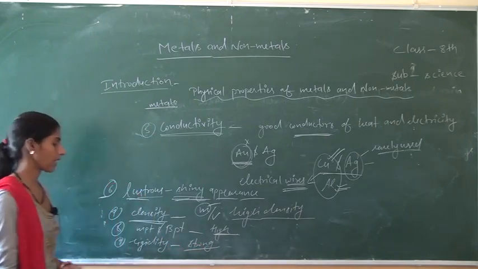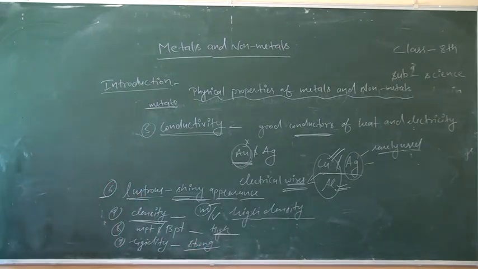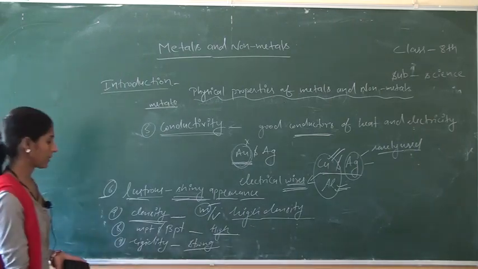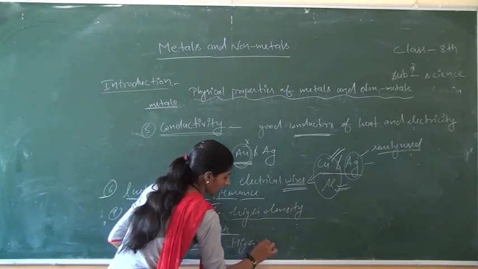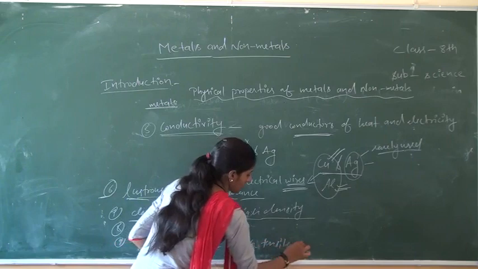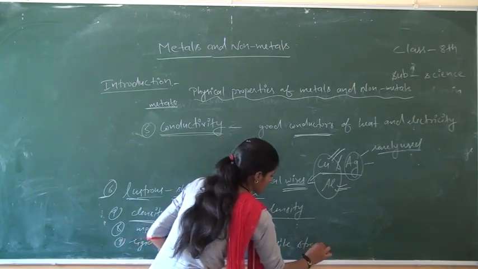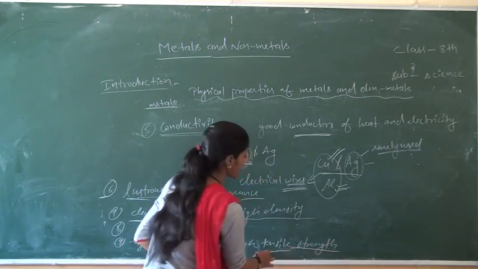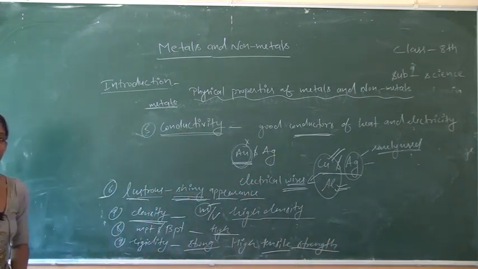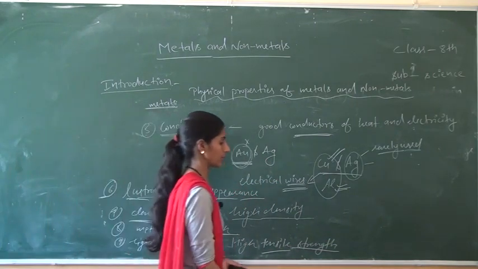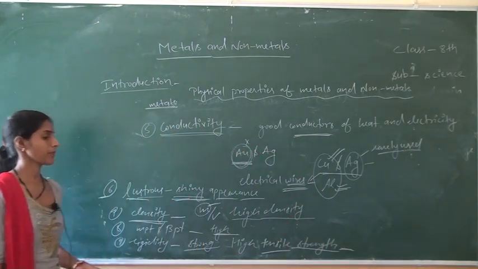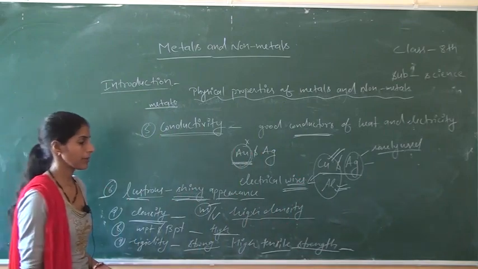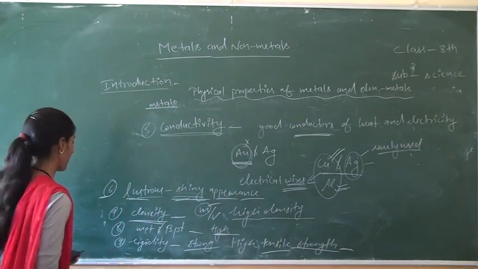Most of the metals are hard and strong in nature, except sodium and potassium. They have high tensile strength. High tensile strength means they can carry a lot of weight, such as iron. Iron is used in making buildings, houses and all construction materials. Okay.